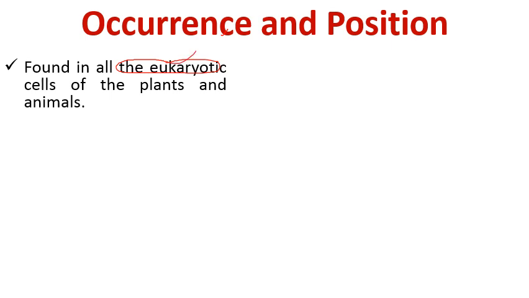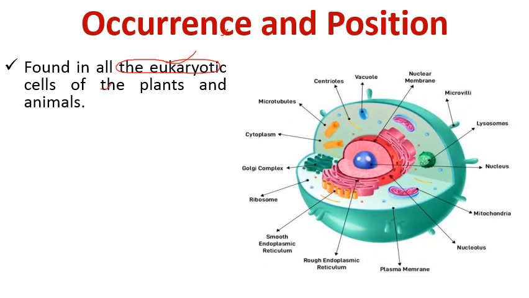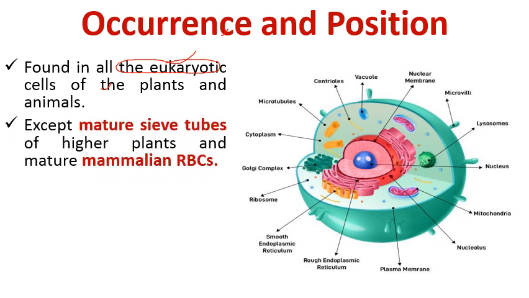सभी के सभी जो यूकैरियोटिक सेल्स हैं उनमें पाई जाती है, of the plants as well as animals, and this is the director of the cell. It directs, or we can say controls, the activity of the cells. We have some exceptions, like mature sieve tubes of higher plants and mature RBCs of mammals, जिसमें कि ये सेल ऑर्गेनली एब्सेंट होती है.